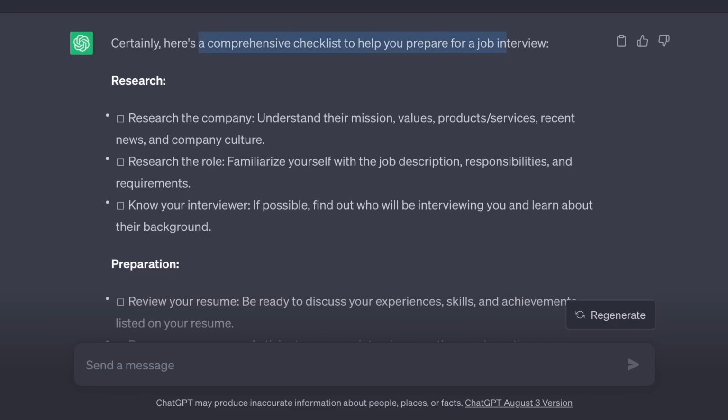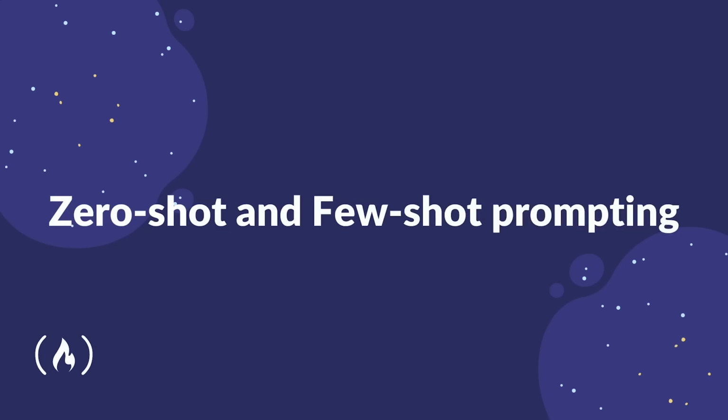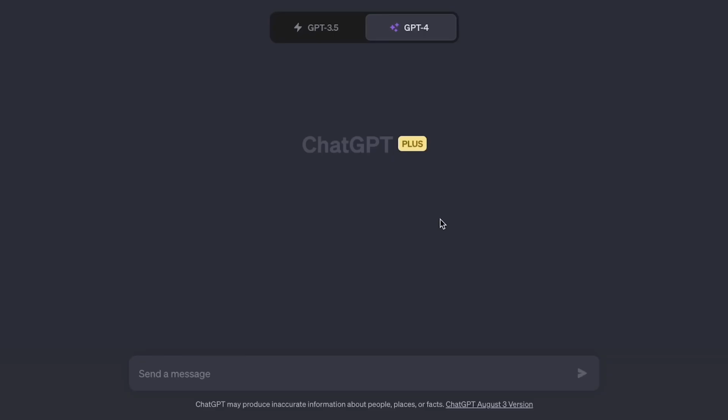Okay, great. Now that we looked at some best practices, let's move on to some more advanced topics in prompt engineering. In this section, I'm going to talk about two types of prompting we can do: zero-shot prompting and few-shot prompting. Zero-shot prompting leverages a pre-trained model's understanding of words and concept relationships without further training. And few-shot prompting enhances the model with training examples via the prompt, avoiding retraining.